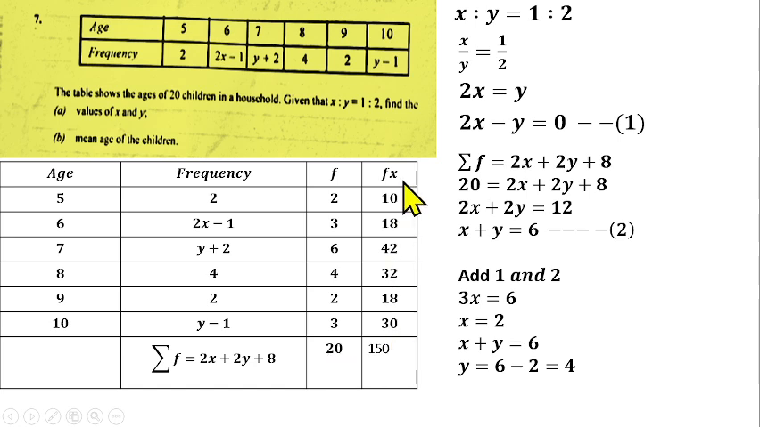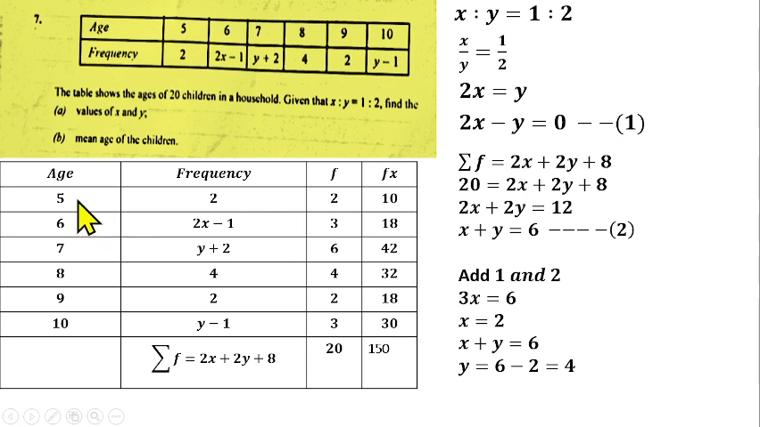to 20. So we know that to find the mean of a group data without class interval, we need summation fx over summation f. Mean of a group data without class interval, we have summation fx over summation f. So that means we need to find fx. So this is our x here, and this is our f.